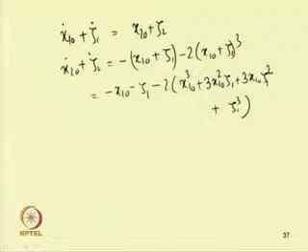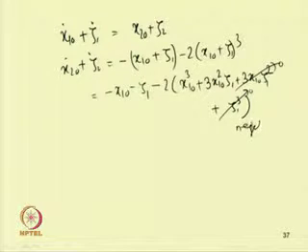And here as zeta 1 is a small perturbation of this x1_0, we can neglect the higher order terms, that means we can neglect this zeta 1 square term and zeta 1 cube. So, these two terms we can neglect, and so we can write this equation.